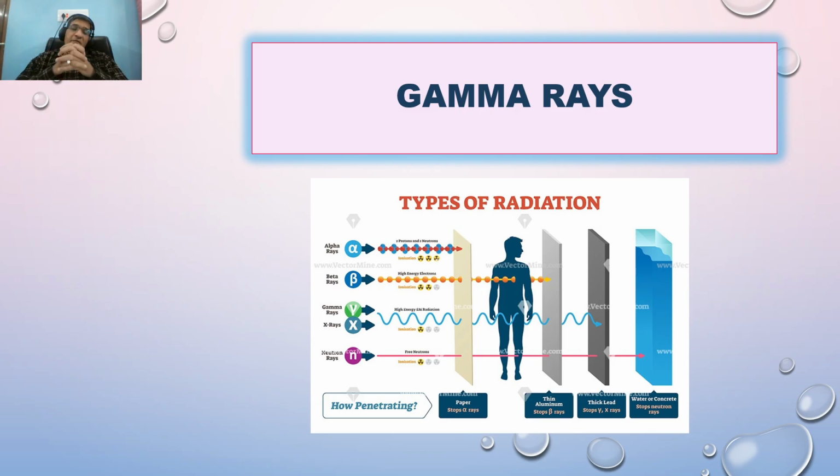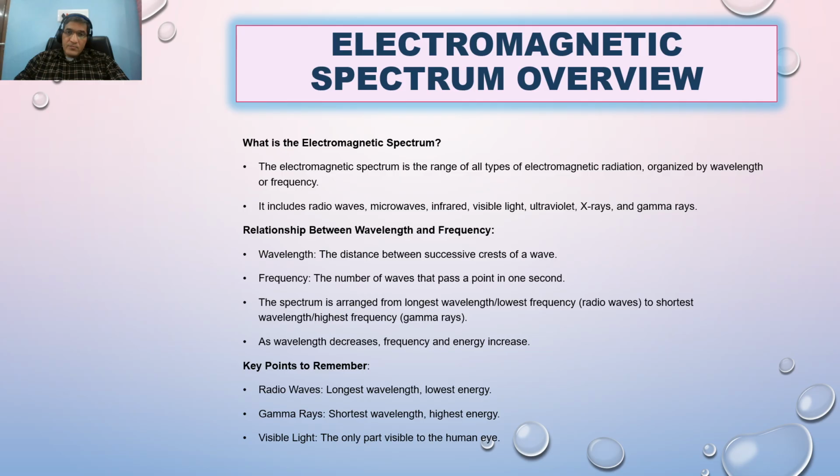Basically, three electromagnetic waves, gamma rays, X-rays, and ultraviolet waves, are commonly known as radiations. Radiation means high energy rays. So these are some overviews regarding the electromagnetic spectrum. Basically, for the electromagnetic spectrum, their relation between wavelength and frequency, we have some key points in this PPT.